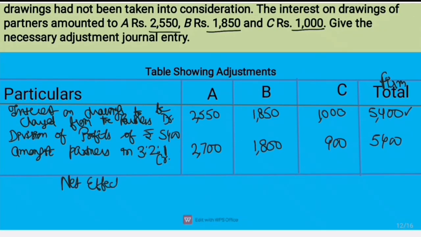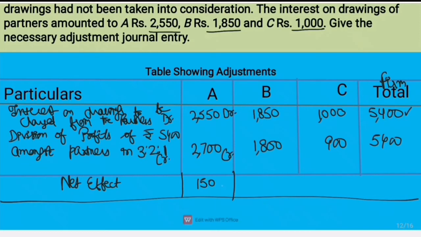If we see the net effect in this very particular question, you can see A is debited with 2,550 and credited with 2,700. So net effect is rupees 150 and it should be on the credit side.